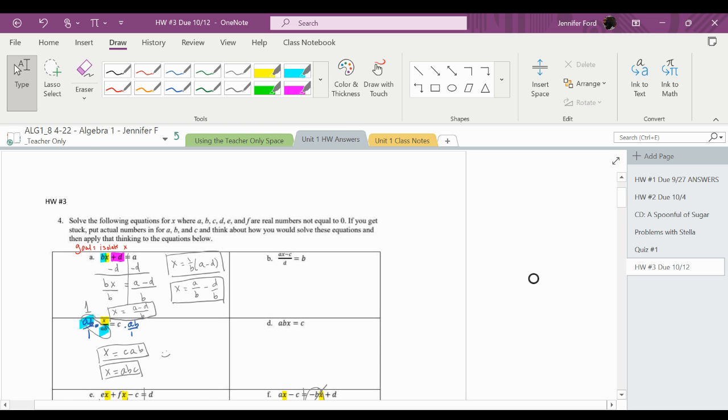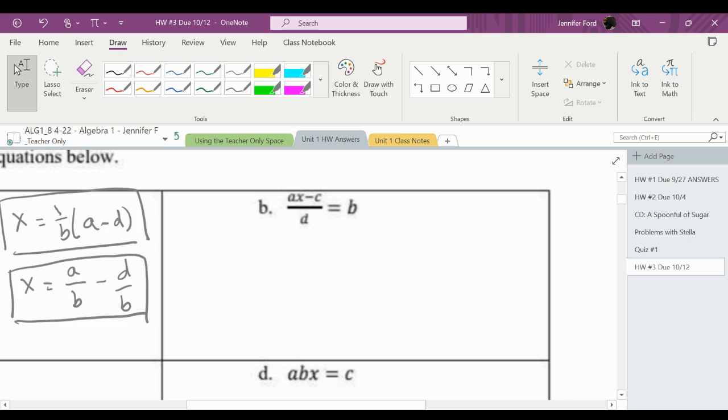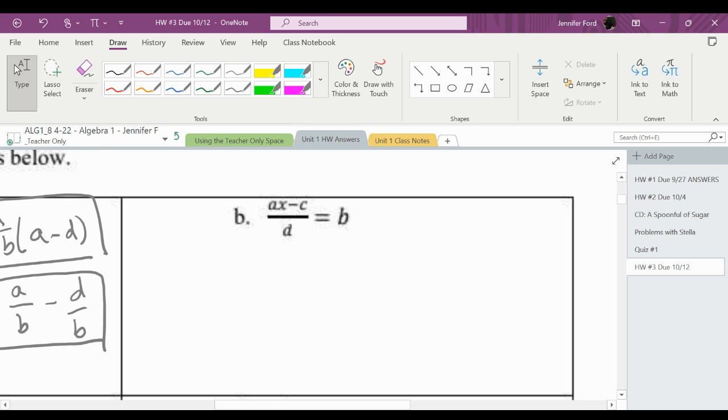Let's look at the other ones. Oops, what happened? Okay. I'm trying to isolate x. I'm going to get that one by itself. So looking at this, x is being multiplied by a. Take that answer and subtract c. Take that answer and divide by d. So I'm going to do all that, but I'm going to do it backwards. So the first thing I'm going to do is multiply both sides by d over 1.